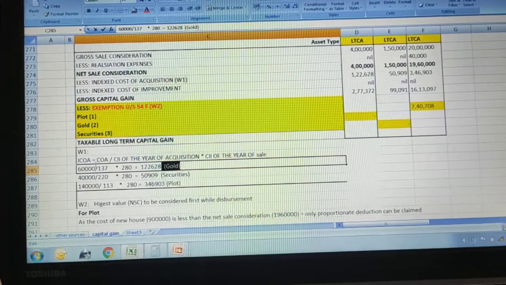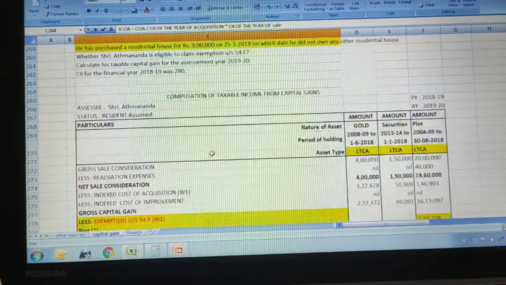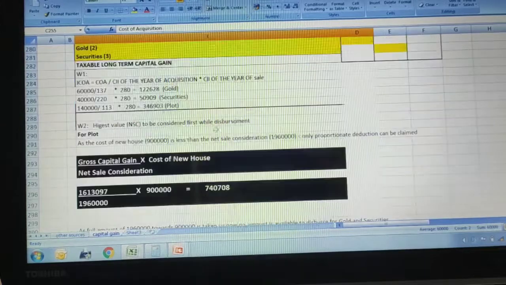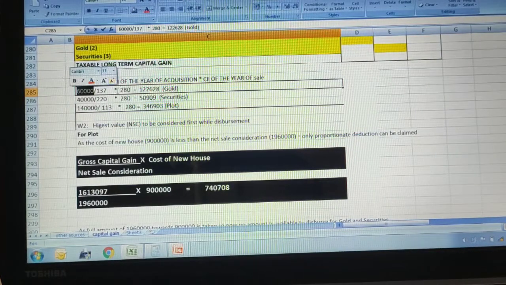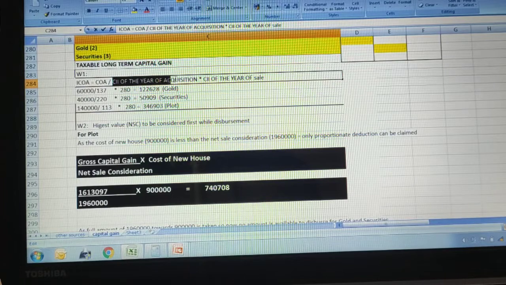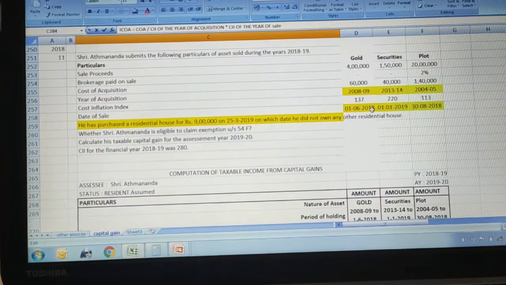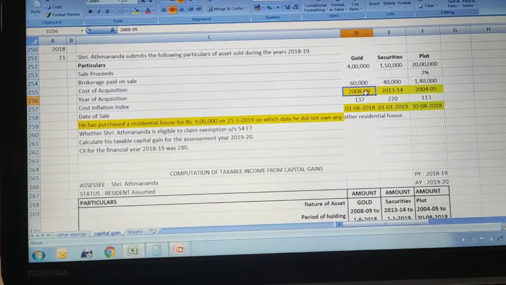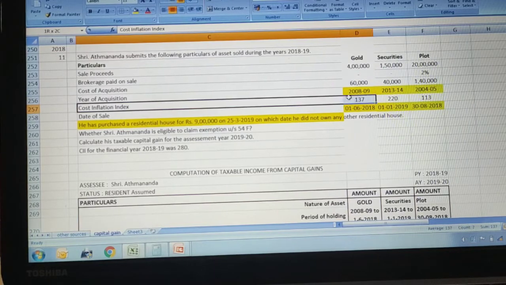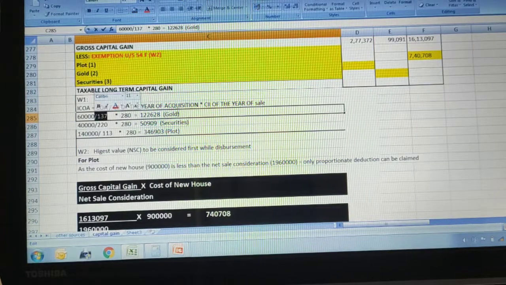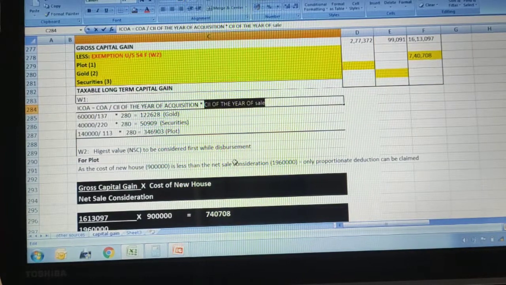For gold, what is the cost of acquisition? Let us come back to the question. Cost of acquisition for gold is 60,000 rupees, so we write 60,000 here. Then the cost inflation index of the year of acquisition: we purchased gold in 2008-9, and for that year the cost inflation index is given as 137. So 137, multiplied by the cost inflation index of the year of sale.